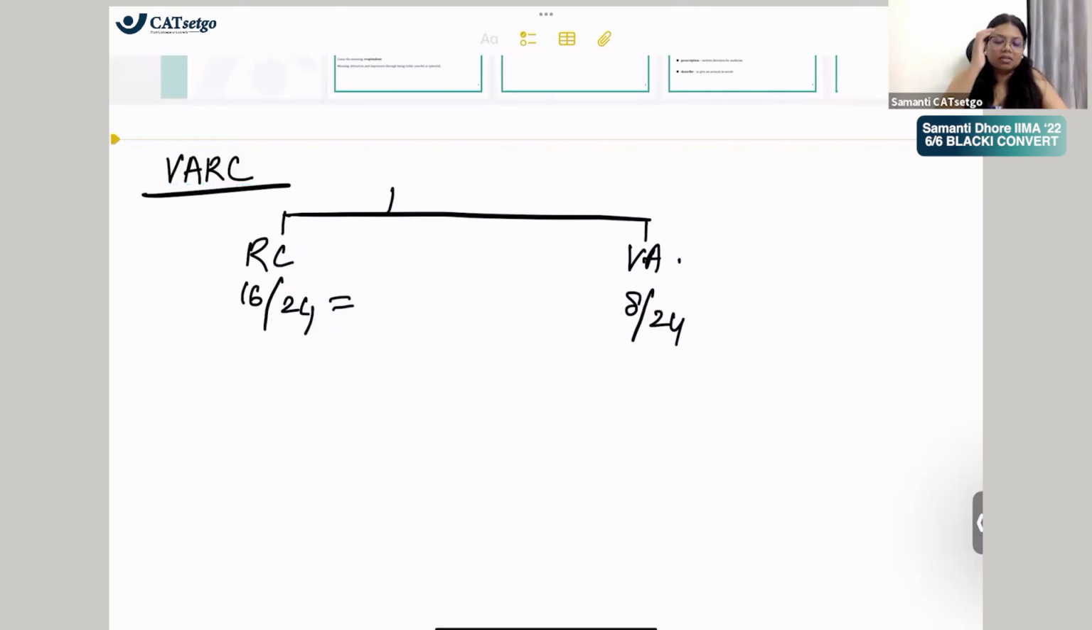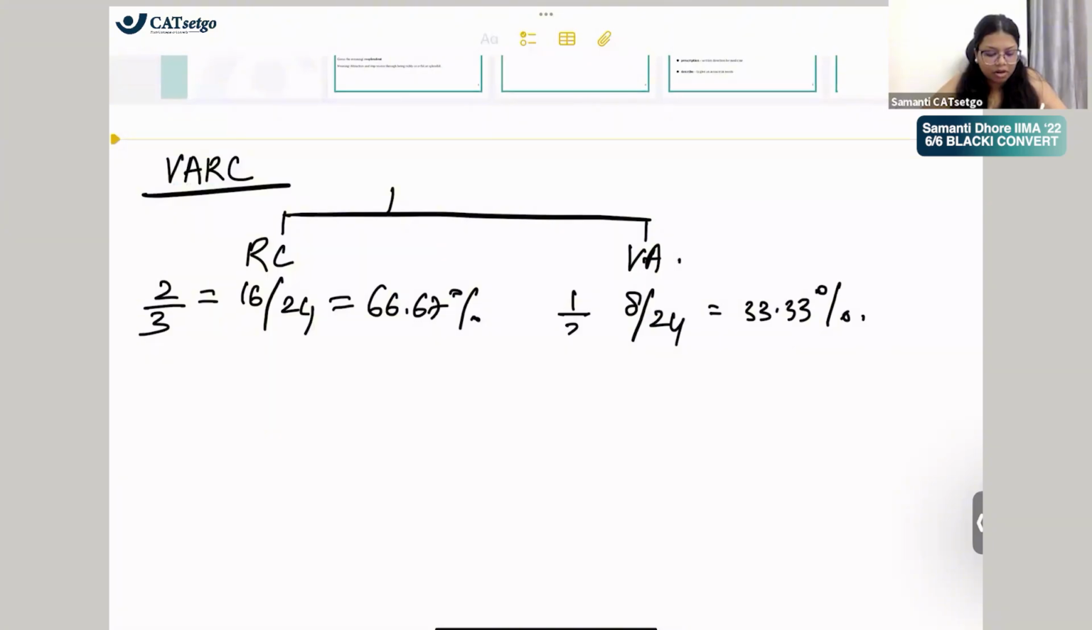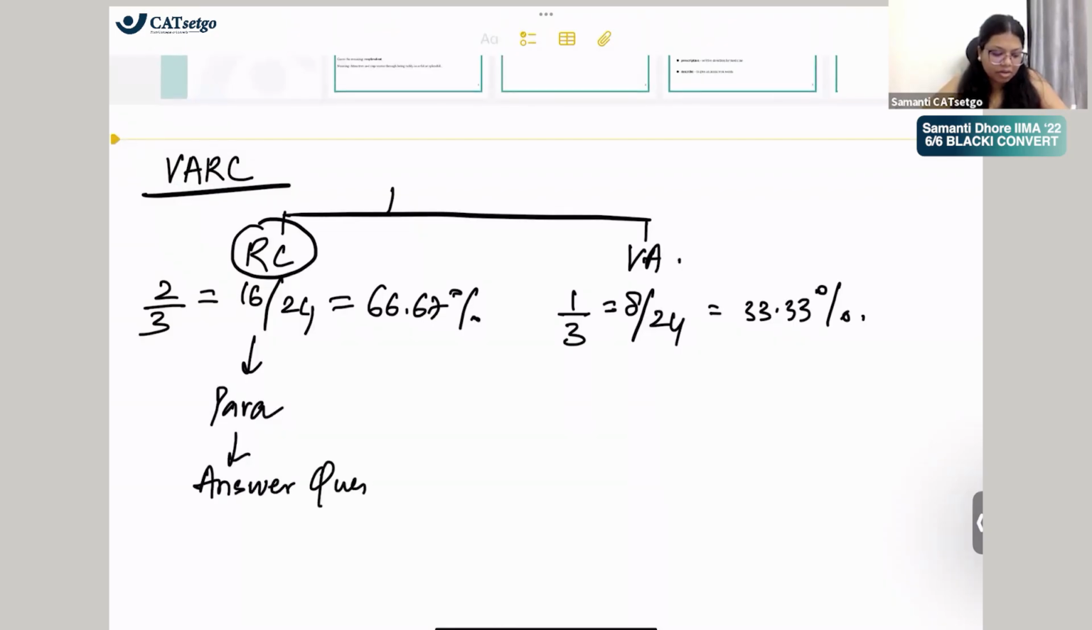Good. This is 2/3, right? 66.67%. और ये हुआ 1/3, that is 33.33%. So 2/3 is RC and 1/3 is VA. ठीक है. अब ये RC में obviously there is a paragraph passage. You have to read it and answer questions, right? This is what RC section is about.